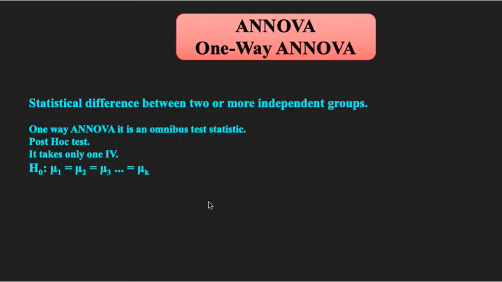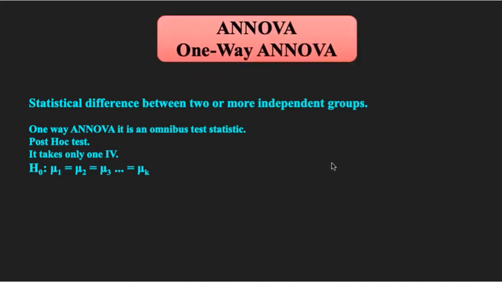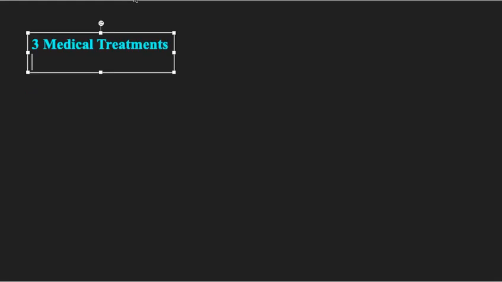Now let me tell you when we shall use this one-way ANOVA test. I give you an example. Say for example we have a situation where we have three medical treatments available to apply on a particular patient, and the disease here is similar.